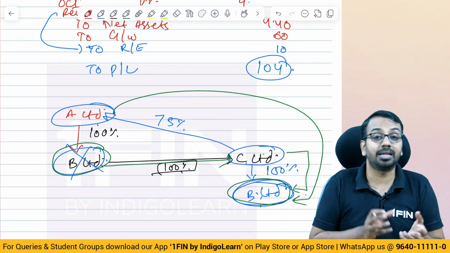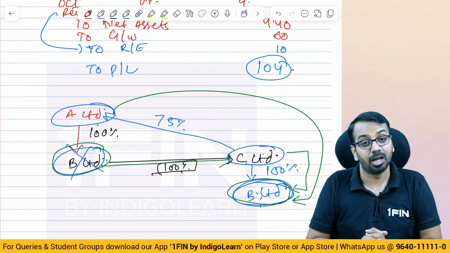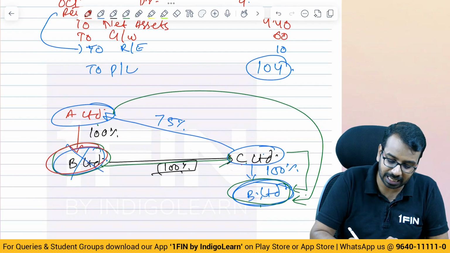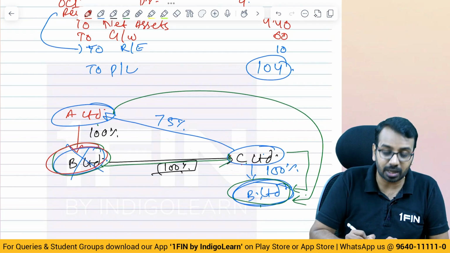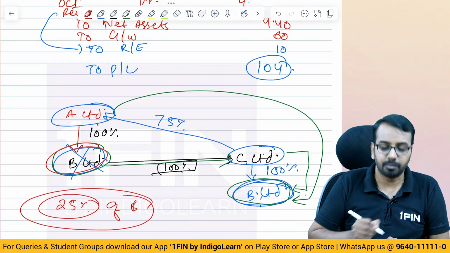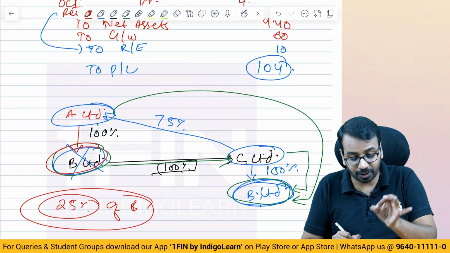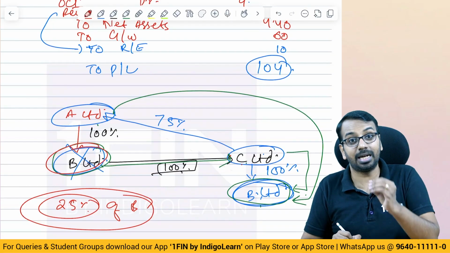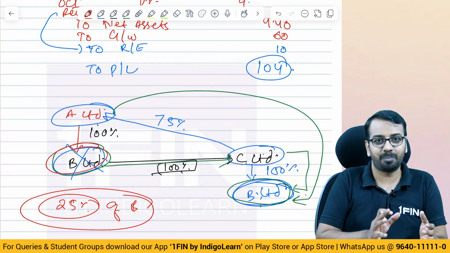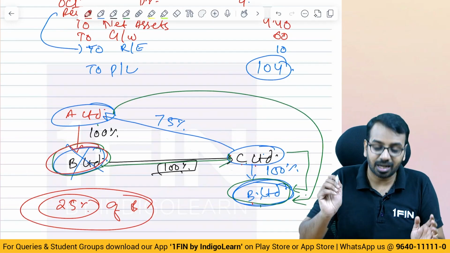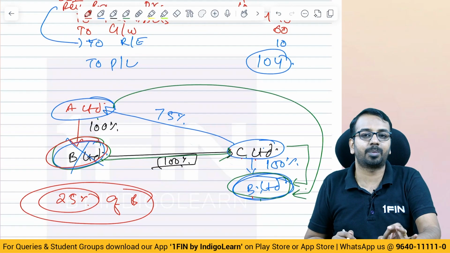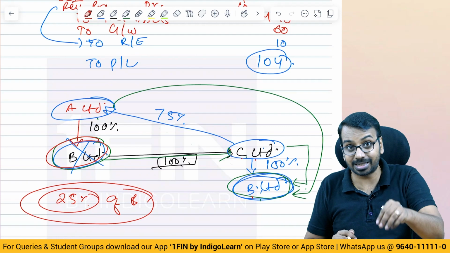Second thing that you need to understand is the flow of purchase consideration. What has happened? A Limited has 100% in B. This has been given to C. C gave shares to A. Now effectively, what has A done? Effectively, A has disposed only 25% of B. That is the only portion which has been disposed. 75% of B still remains with A, indirectly, because C is controlling B and A is controlling C. That's why A still has 75% control or 75% interest in B Limited.